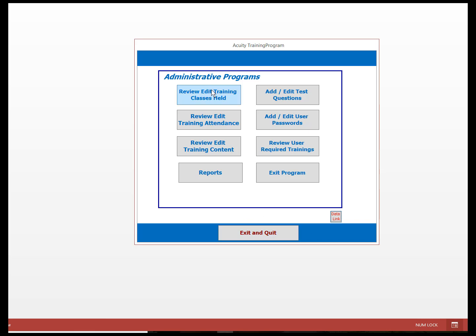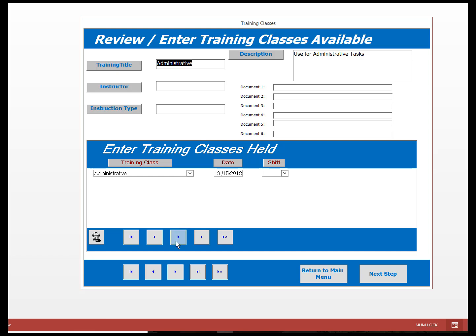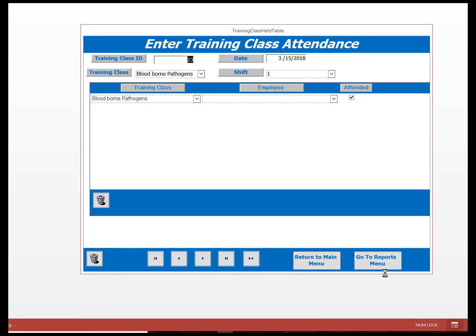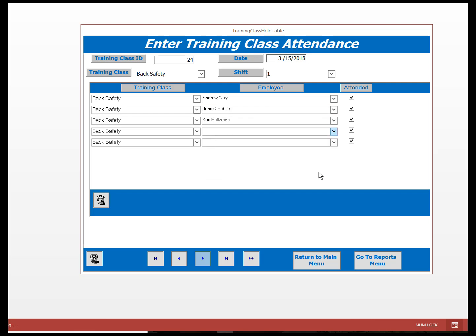In addition, Tracker is also designed to facilitate the documentation of hands-on or classroom instruction you provided. So we simply go in, go to the type of training we provided, in this case back safety, select the date, which will come up today's date automatically, but you can change that, what shift it was conducted on, and we simply, from the sign-in sheet that we would have used, go back in and record who was at the particular training. And that'll be stored in the permanent record.